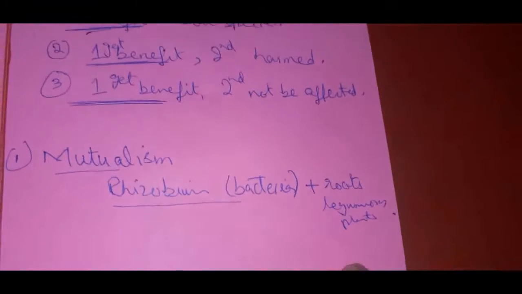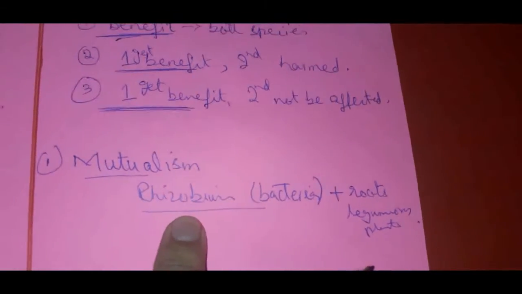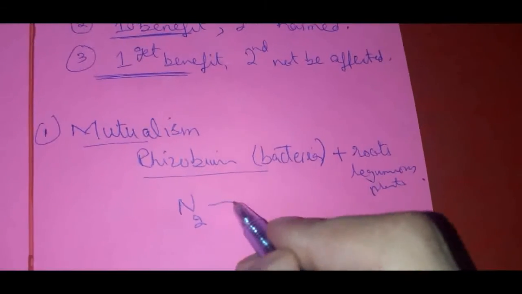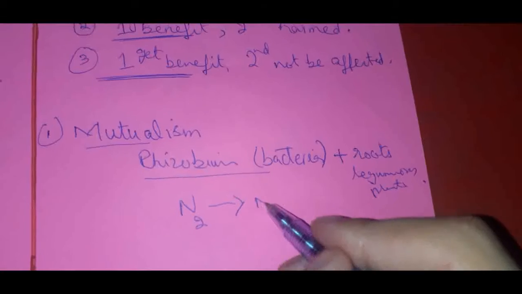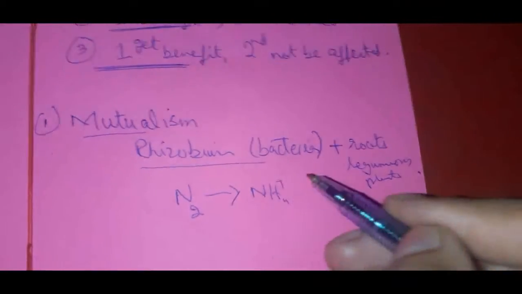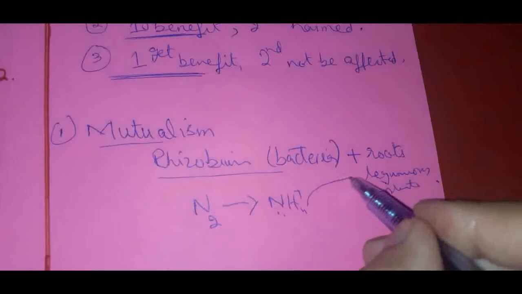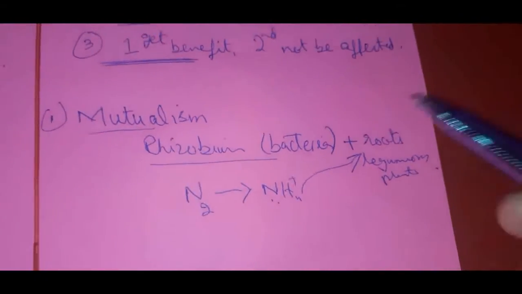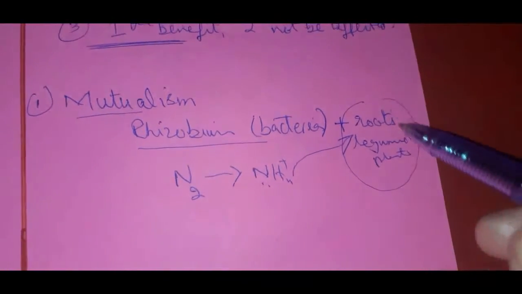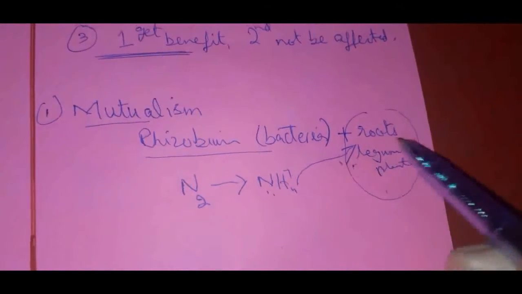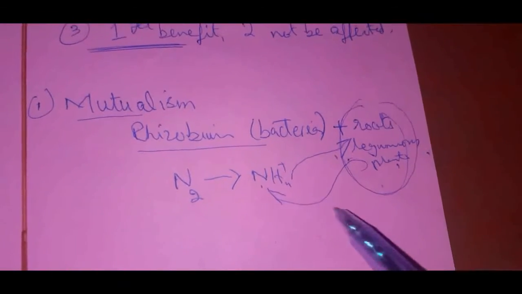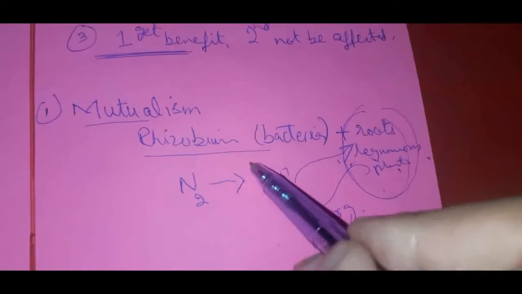like pea. In this case, if you remember, the bacteria or rhizobium captures molecular nitrogen from the environment and changes it into ammonium. Then this ammonium is absorbed by the roots of the plants. The leguminous plant changes it into organic compounds, feeds itself as well as gives that organic compound to the bacteria.